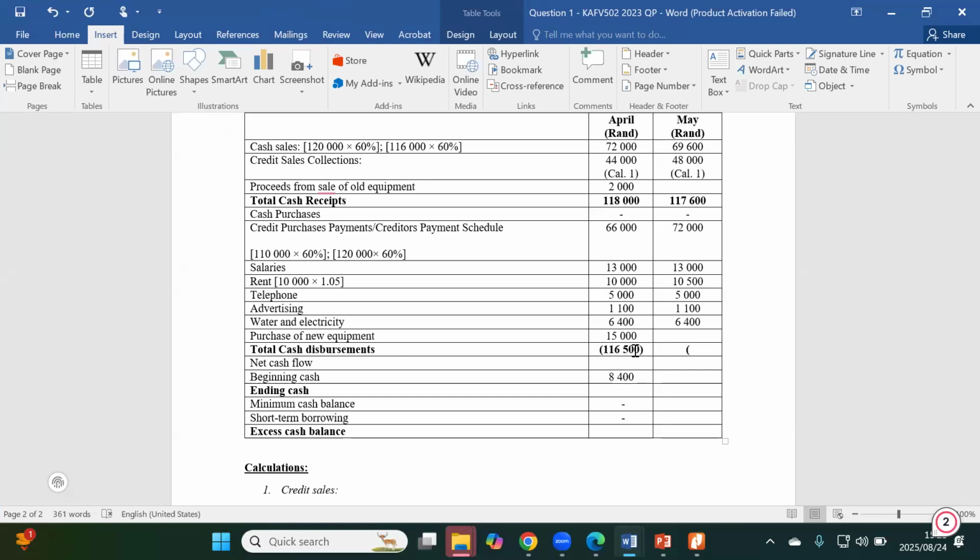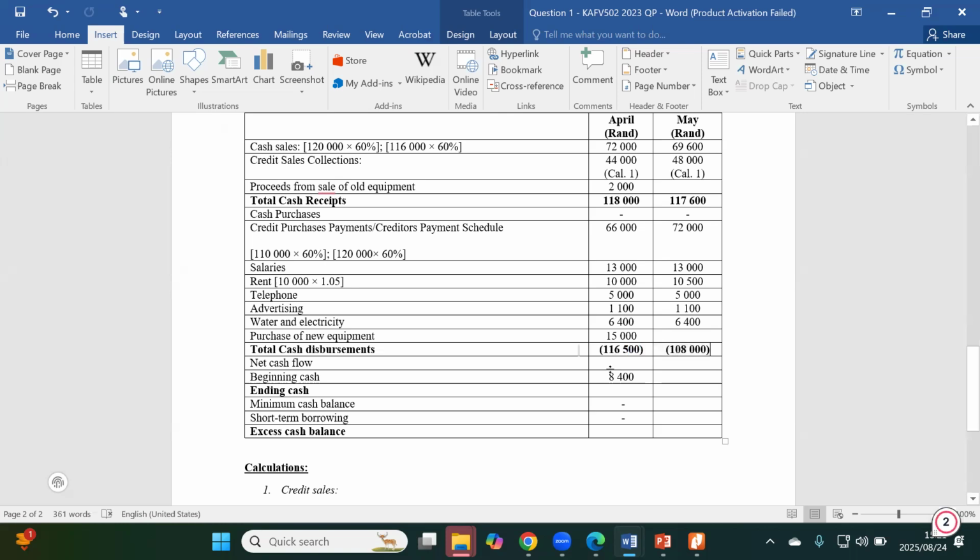Let's add for the other side. So it's 72K plus the 13 plus the 10.5 plus the 5K plus the 1.1 plus the 6.4 to give me 108,000. So that's the total cash disbursement.